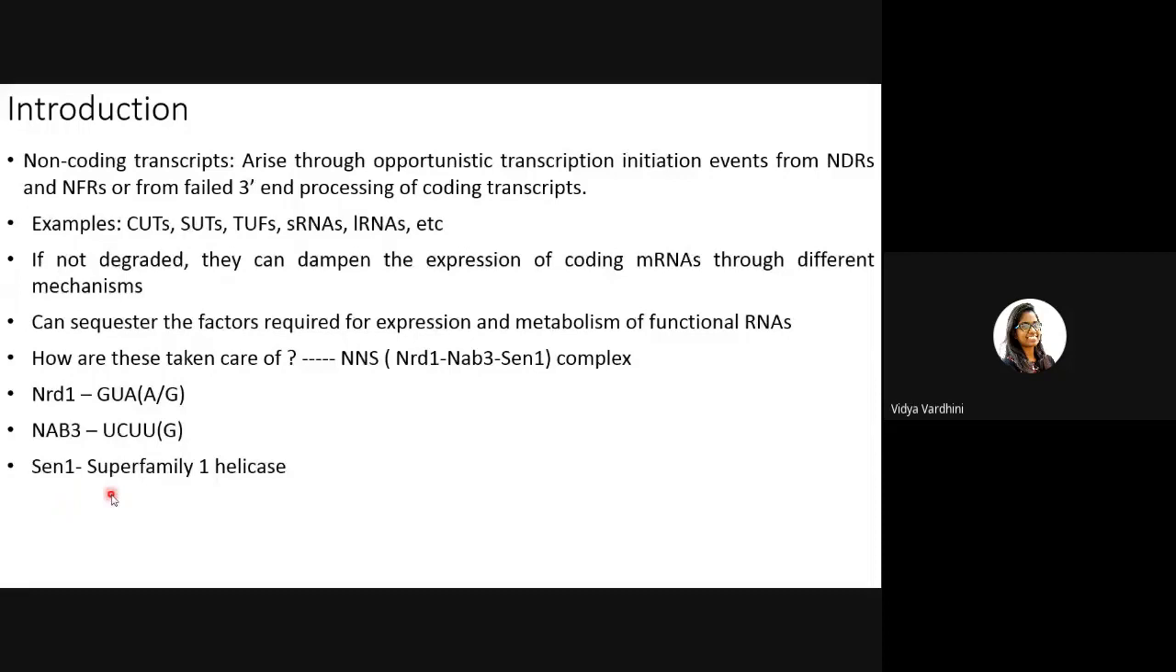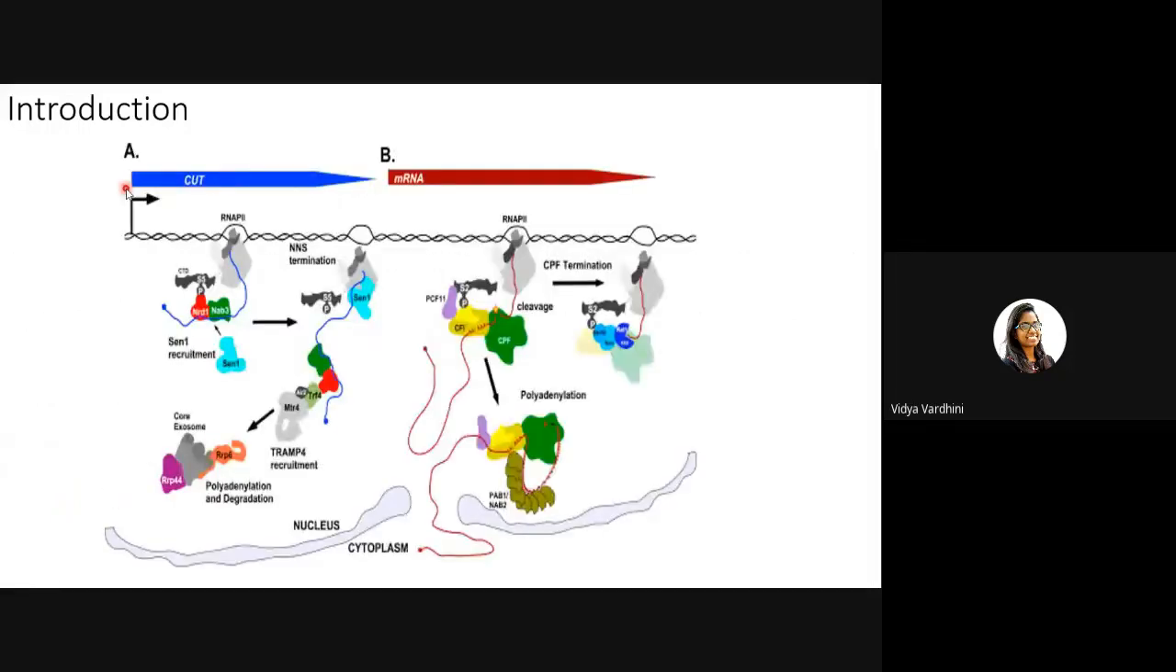This is the CUT sequence. Say, for example, this is the position where a non-coding transcript is being generated. This is the DNA. RNA pol2 is engaged here, transcribing this non-coding RNA. NRD1 and NAB3 recognize this non-coding RNA, and they bind to it at the sequences mentioned before. Then once these heterodimers are bound to the non-coding RNA, they recruit SEN1, which is a helicase.